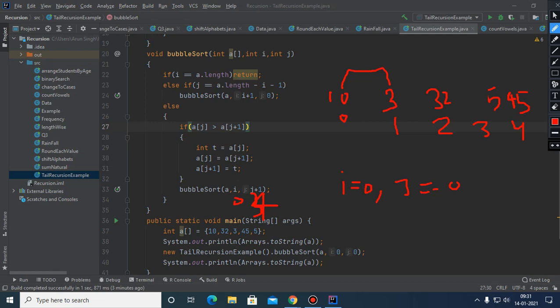This is not true, but this is true. What will happen? i will get incremented. i will become 1. And j will again start from 0. Like this it is going. Now second phase is started. Lavanya. Yes, sir, understood. So this is how the code is working.